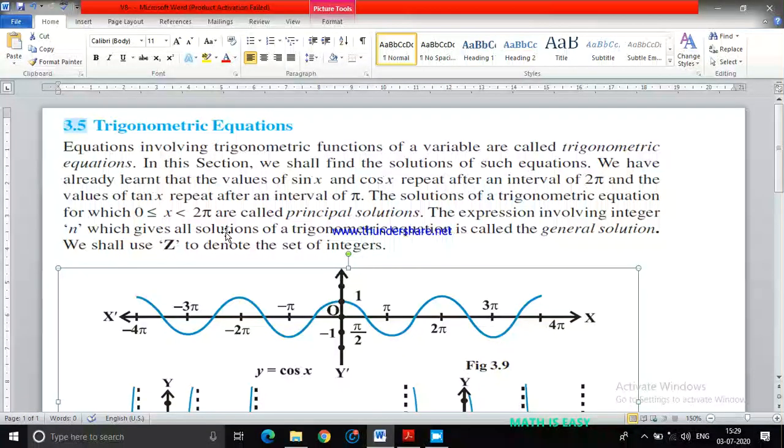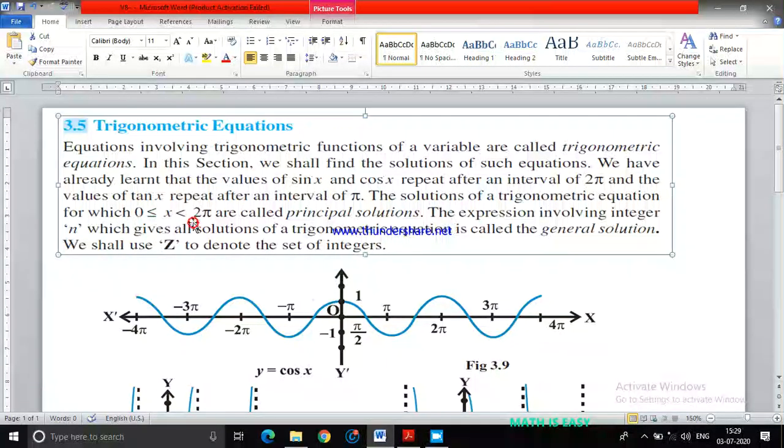When I say it is a principal interval, if your x value lies between 0 to 2 pi, including 0 and excluding 2 pi, the solutions of a trigonometric equation for which 0 is less than or equal to x is less than 2 pi are called the principal solutions, between 0 to 360 degrees, including 0. So if the value of x lies within this interval, then I can say it is a principal solution.